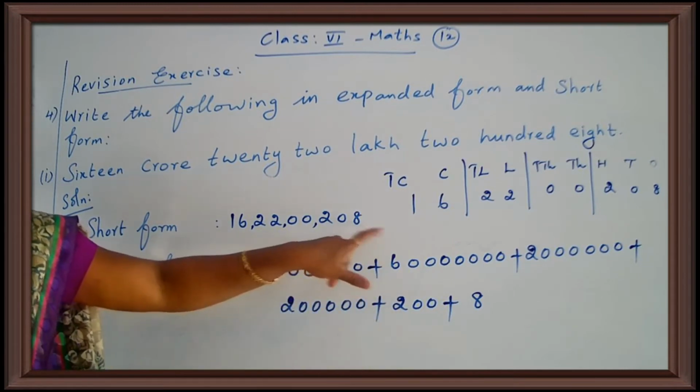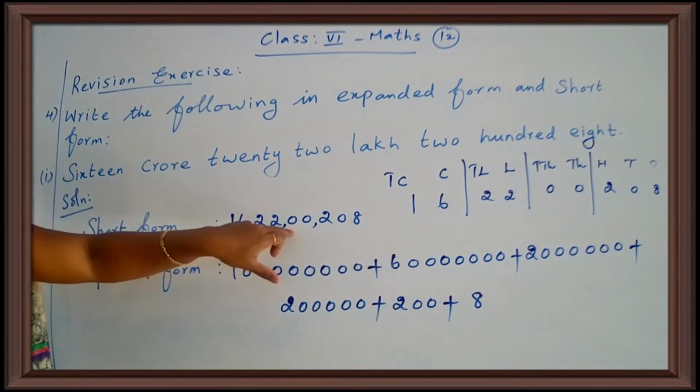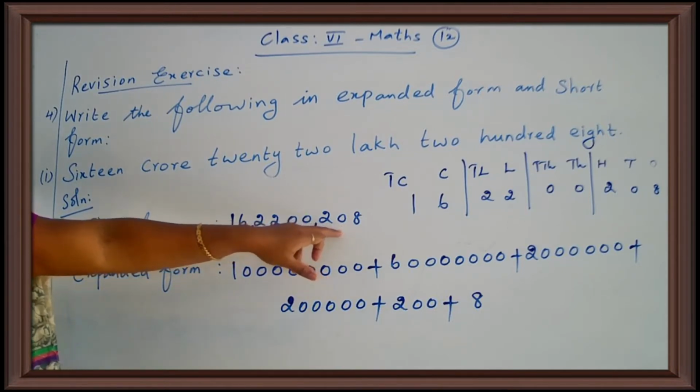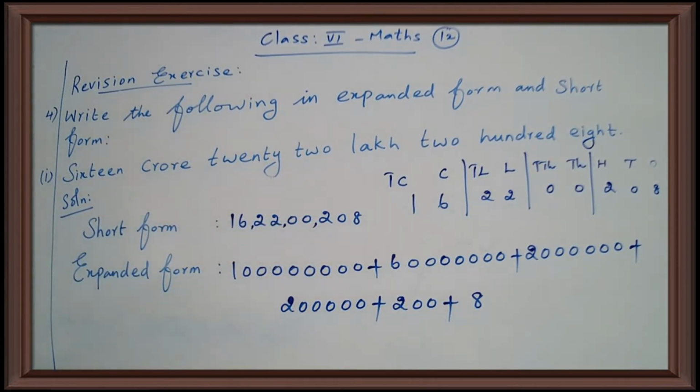Here the thousands place, 10,000 place and tens place are 0. So the places having 0 in the short form are not represented in the expanded form, children.